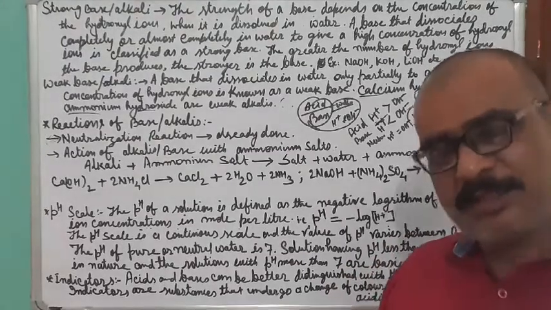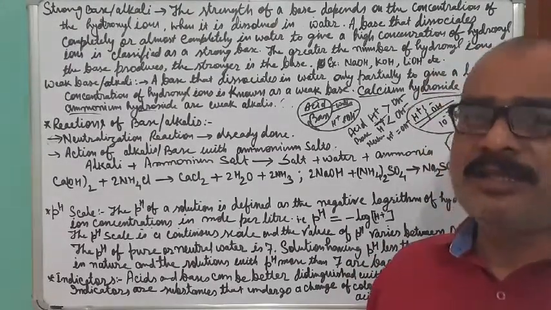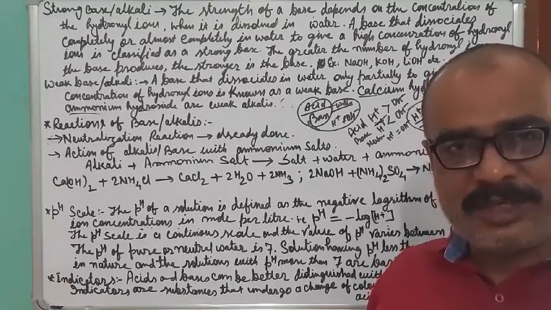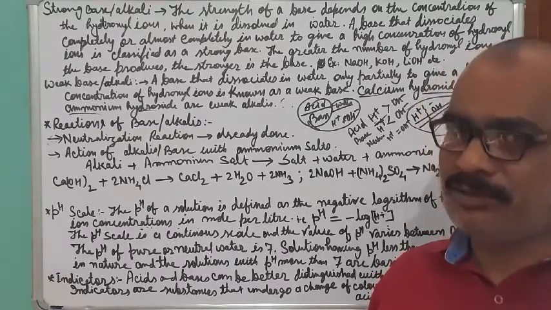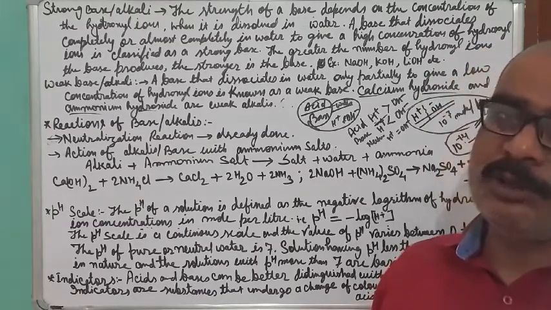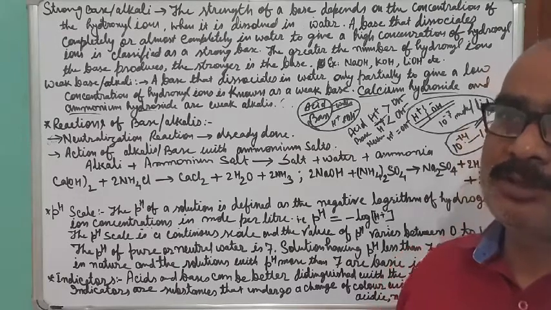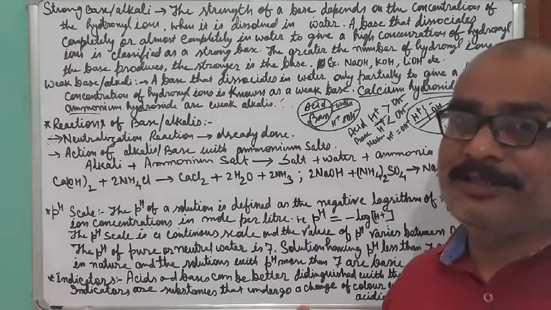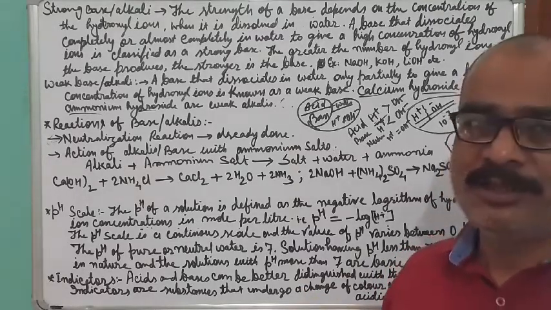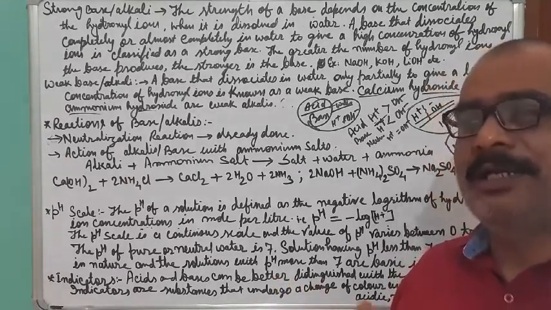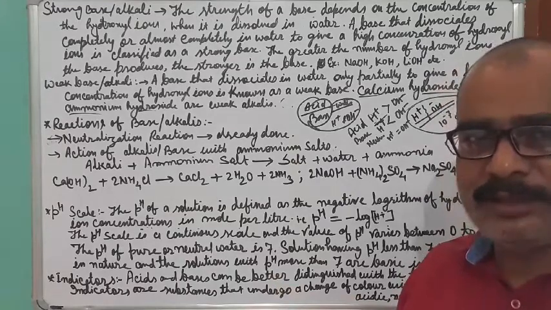So on the basis of the change in color, we decide whether the given substance is acidic or basic or neutral. Apart from this, we also decide whether the given substance is more acidic, less acidic, more basic, less basic. Like that, we can compare the acidic strength with one another, and the basic strength with one another.